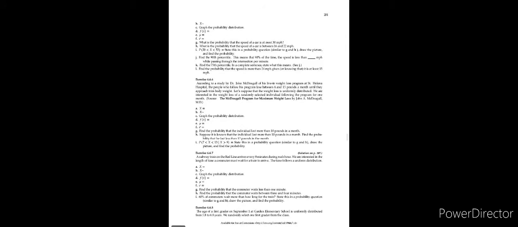Exercise 6.6. According to a study by Dr. John McDougall of his Live-in Weight Loss program at St. Helena Hospital, the people who follow his program lose between 6 and 15 pounds a month until they approach trim body weight. Let's suppose that the weight loss is uniformly distributed. We are interested in the weight loss of a randomly selected individual following the program for 1 month.